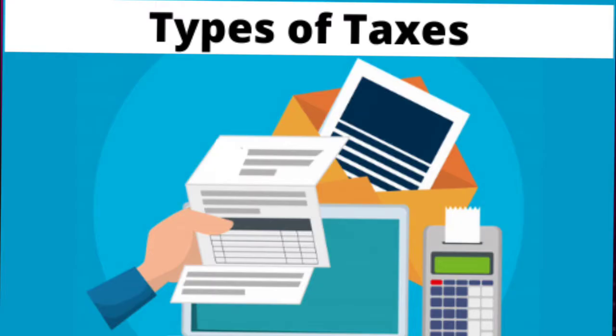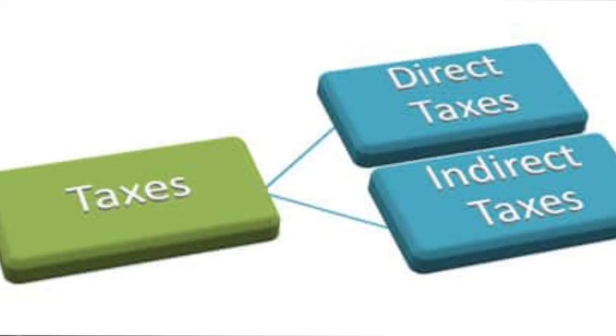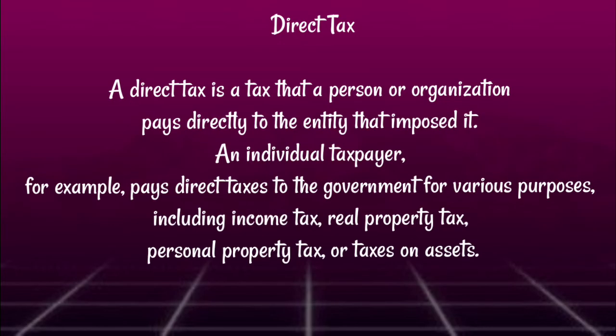Now let us see what are the different types of taxes we have. There are majorly two types of taxes. One is a direct tax and the second one is indirect tax. First one, a direct tax. A direct tax, as the name itself says, is a tax which you give directly from your own pocket.